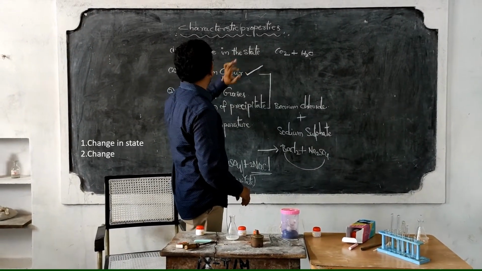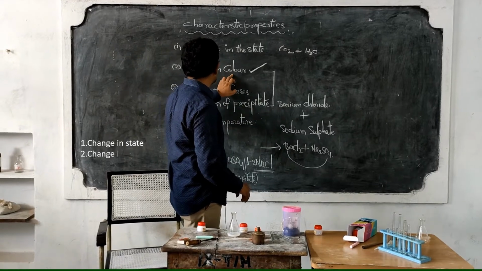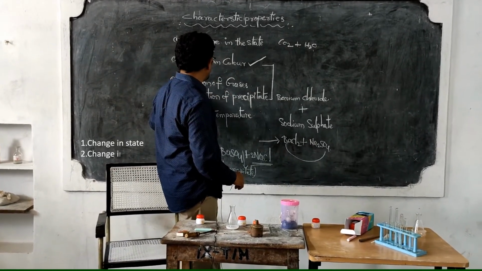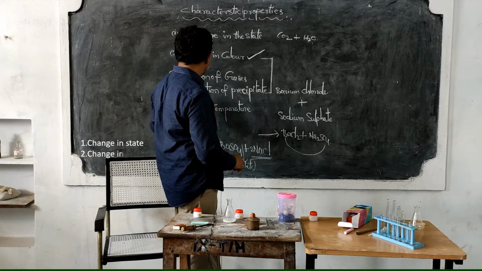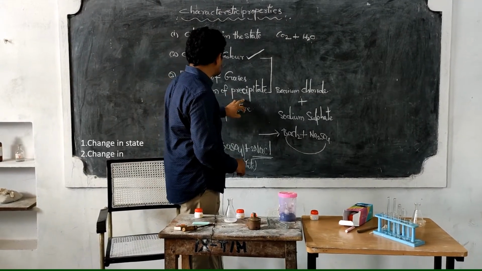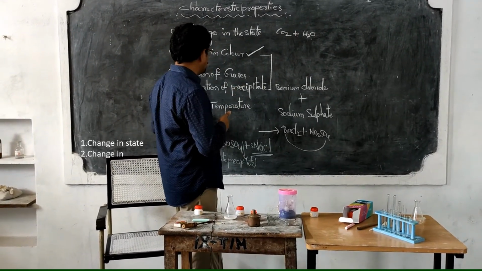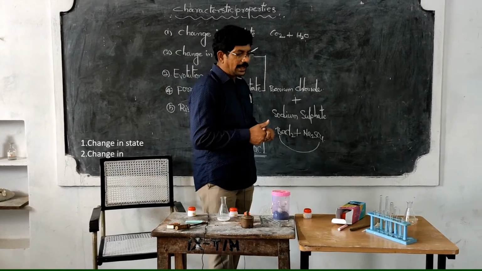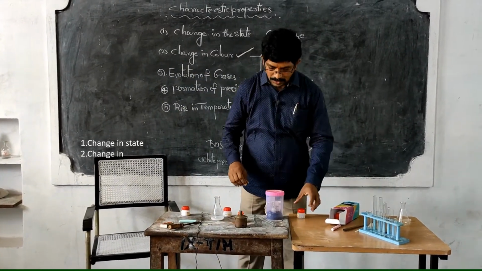Change in the state, we observed that. Change in color also we observed. Next, evolution of the gas we observed. Next, formation of precipitate also we observed. Next, what is the next one? Rise in temperature. For that one, what I am doing?